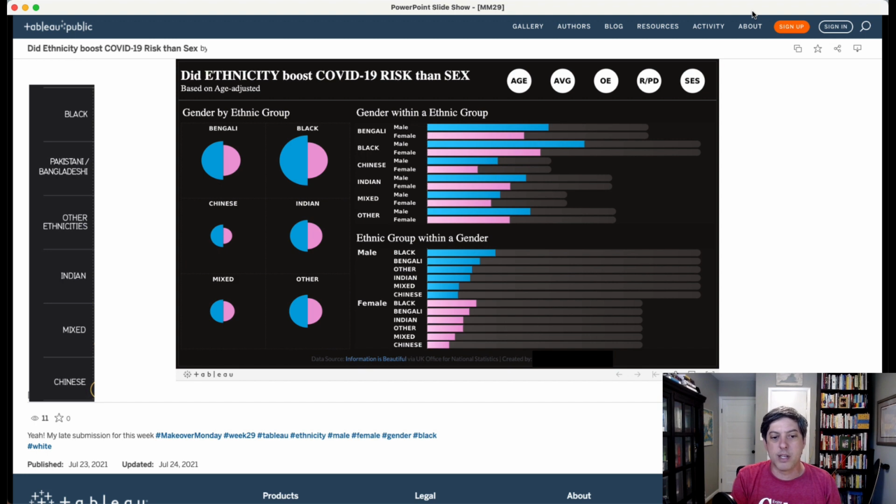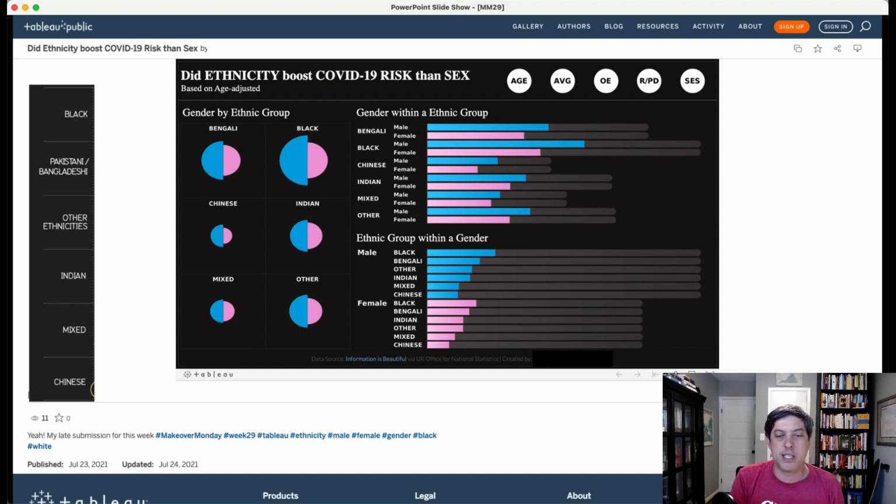As in many of these other ones, this visualization sorts the groups alphabetically. So here we have over in this first bar chart, Bengali, Black, Chinese, Indian, mixed, and other. So it's alphabetical along ethnicity. Notice it's male and then female. So why is it not alphabetically sorted among the gender? And of course, we have the stereotypical blue and the stereotypical pink colors that I would argue should be changed because, again, it's not taking a really equitable view, this time with respect to gender.